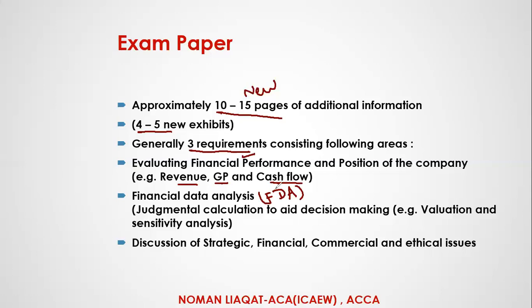It is called FDA basically. First one is also called FSA. What is FSA? That is financial statement analysis. Second requirement is FDA, financial data analysis. What is meant by that? It means it uses some judgments, some assumptions. So building your model on some assumptions is called financial data analysis.